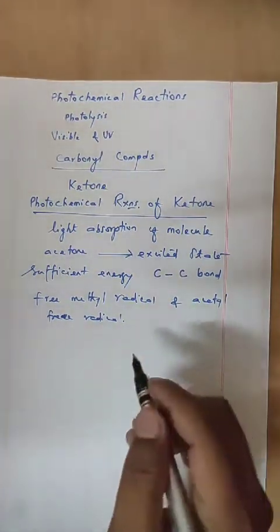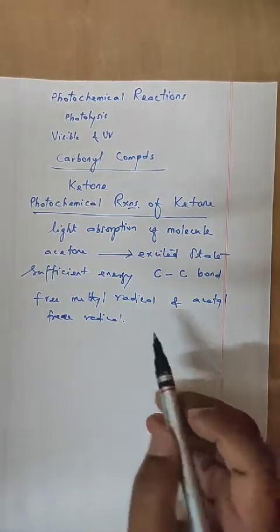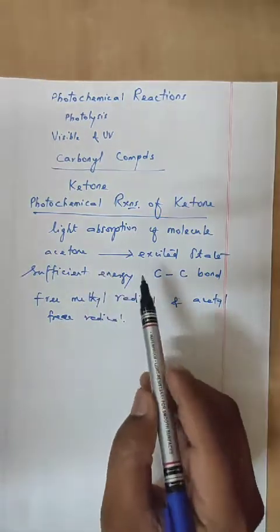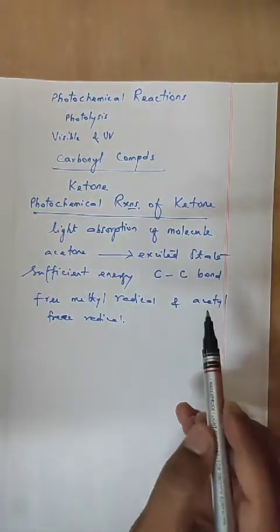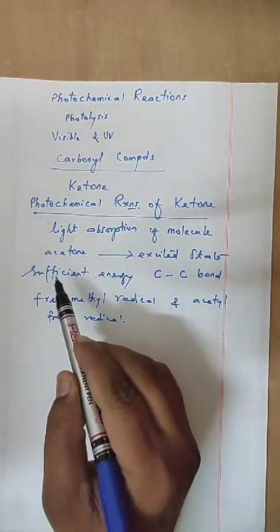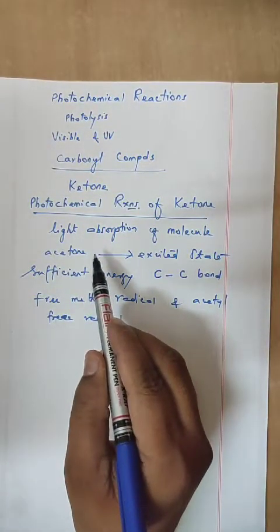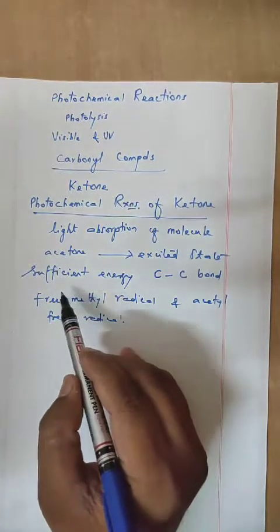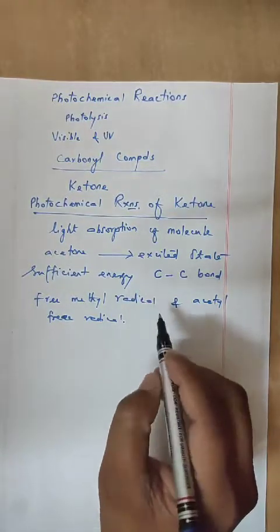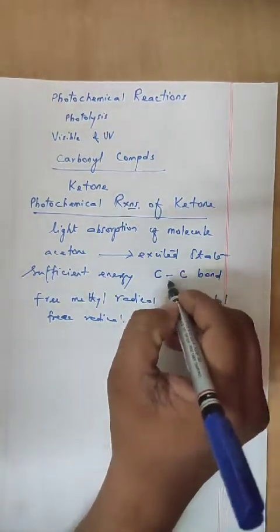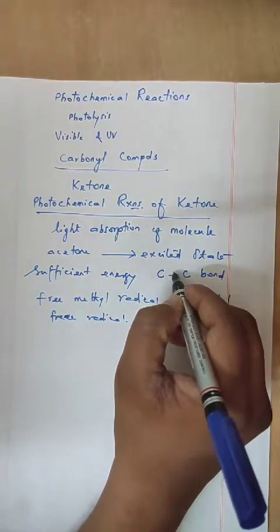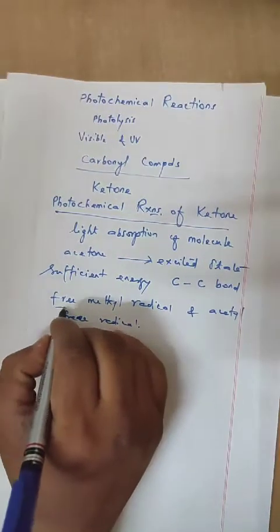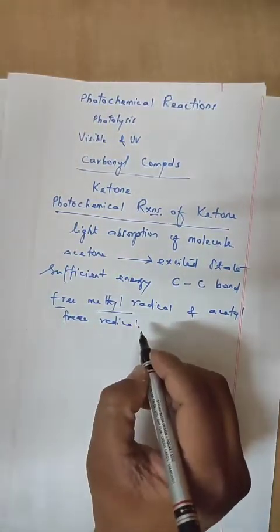So the term photolysis is used when light absorption of molecules leads to the cleavage of bond, this bond breaking. So absorption of light by acetone leads to the formation of an excited state which has sufficient energy. So the cleavage of the carbon-carbon bond is breaking, and formation of two things, free methyl radical and acetyl free radical.